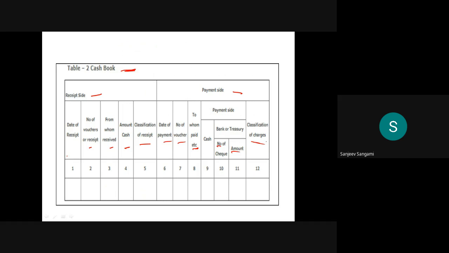On the receipt side, the receipt number or voucher number and all the details have to be filled in. For payment, you note how you are making it, whether through the bank, what kind of bank, whether by check, and the check number.